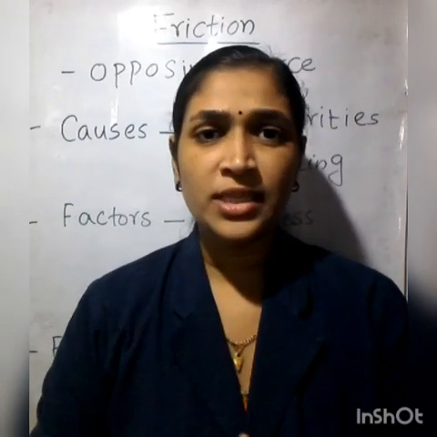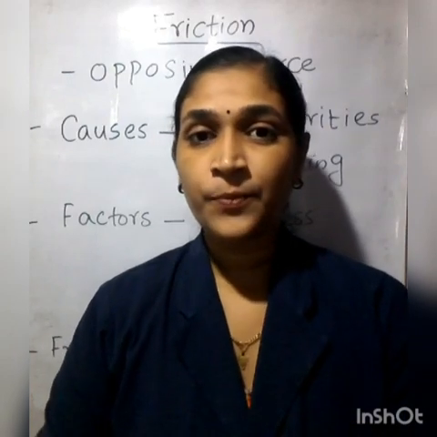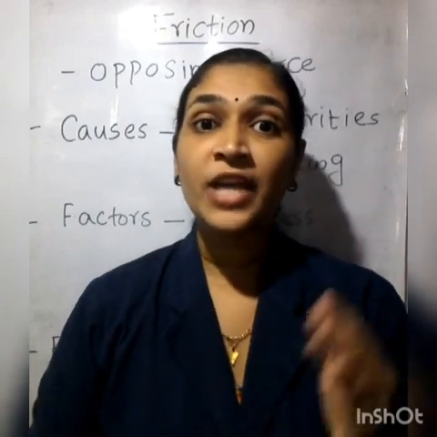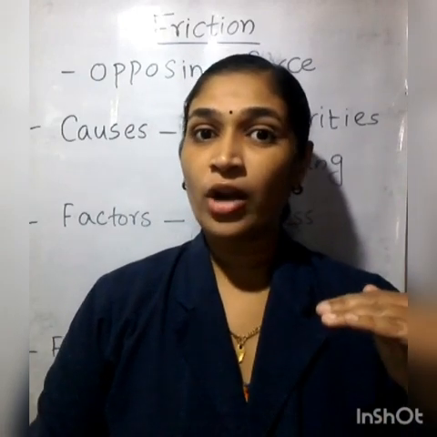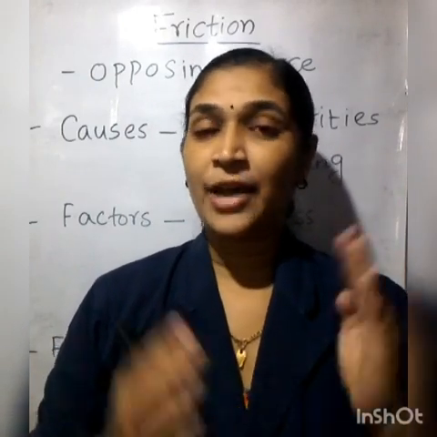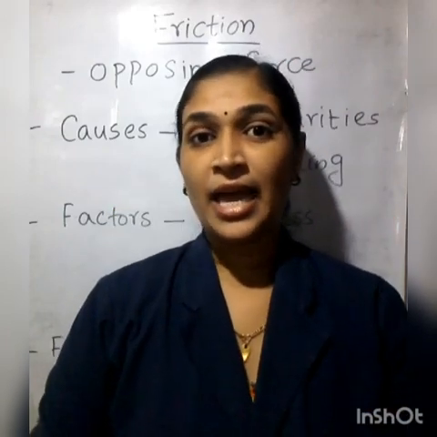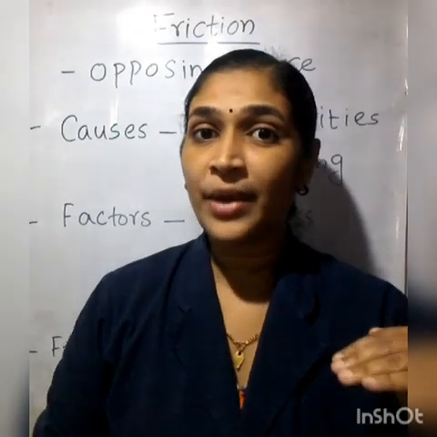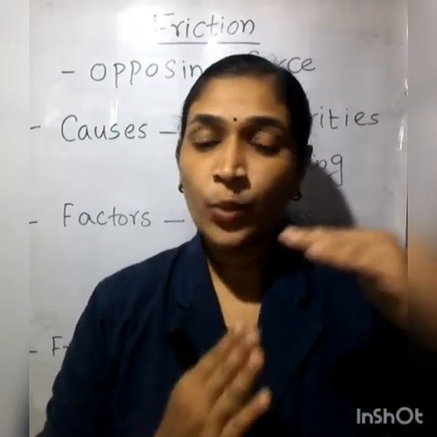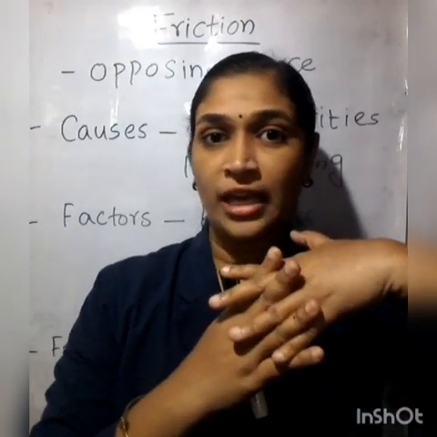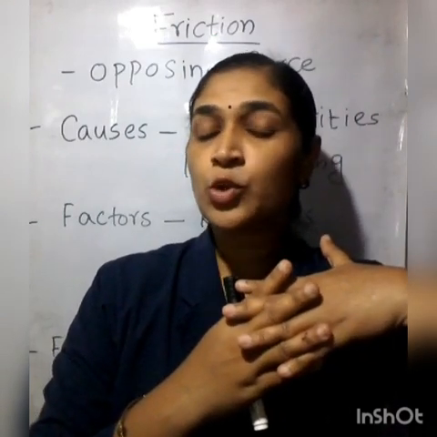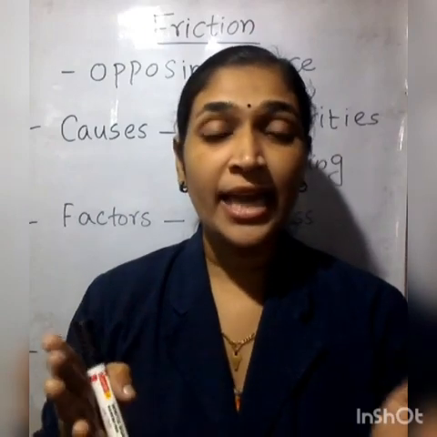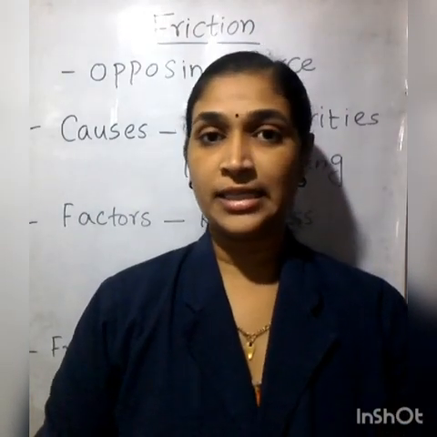Now, what are the causes why friction occurs? Yes, that also we have discussed. There are some irregularities present on a surface, isn't it? And due to these irregularities, while an object is moving on the surface, what will happen? Yes, there will be an interlocking between the surface of contact and the object. Hence, friction occurs, isn't it?